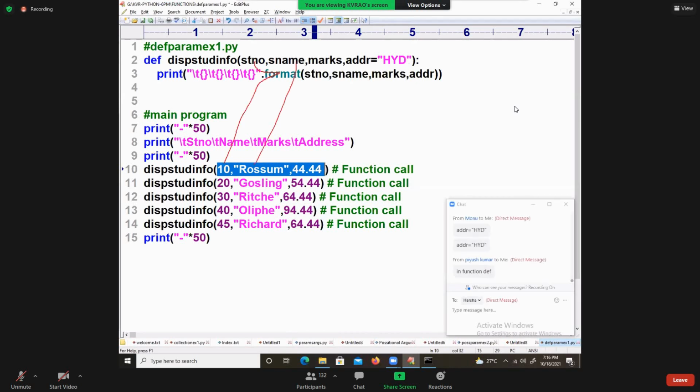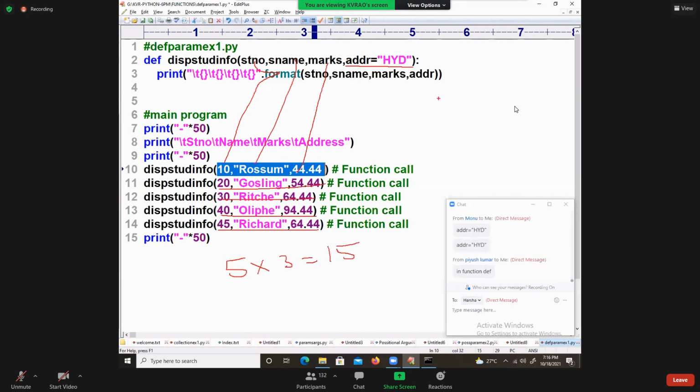Now name and then marks to marks. Address I am not passing, it is a fixed value that is taken inside. Second time, third time, fourth time, fifth time, 5 times you are calling the function. Only 3 values you are passing, so 15 times you are passing.